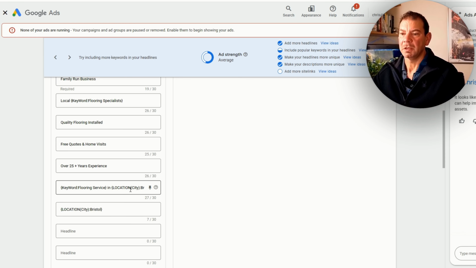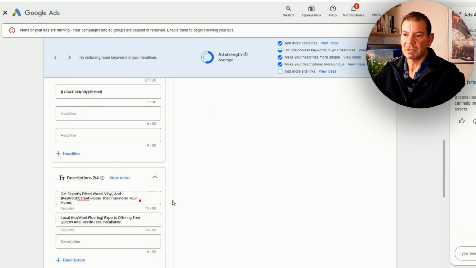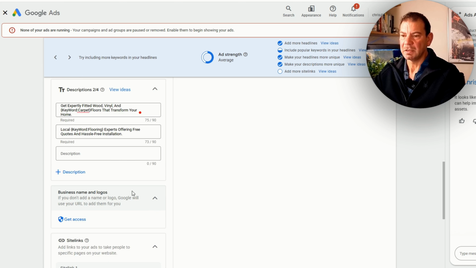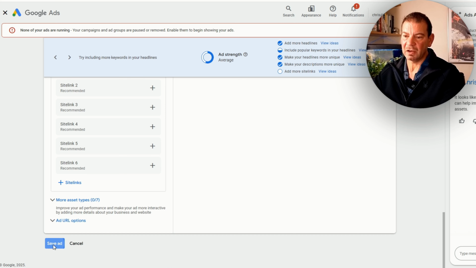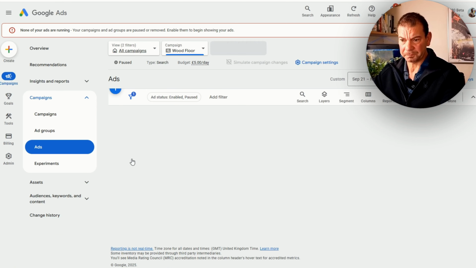Powerful feature, which is very underutilized. Not a lot of people know how to use this correctly. And this is what makes the difference. This will give you the extra 5, 6, 7% that you need to make a campaign extremely successful. So what we want to do then is, like I said, build out the headlines, add dynamic keyword insertion to the headlines and the area that you're targeting. And then from there, we can actually launch that. So let me save this.